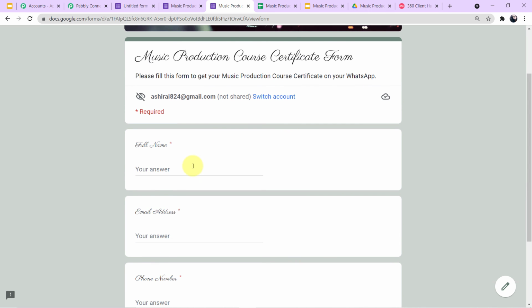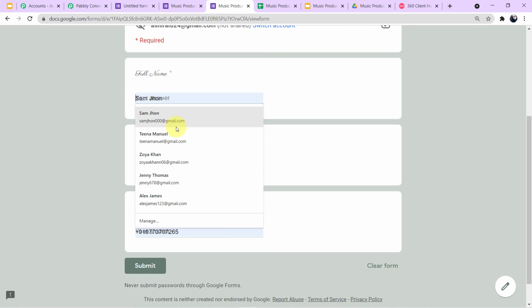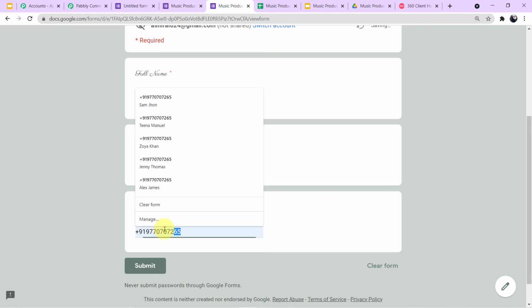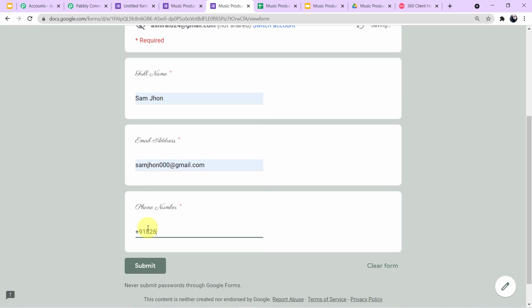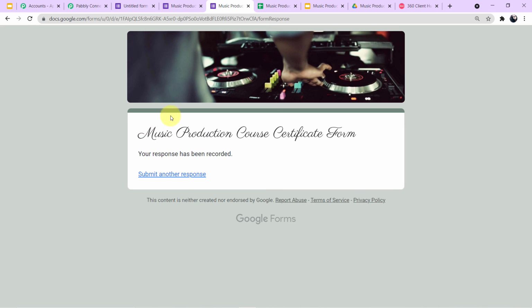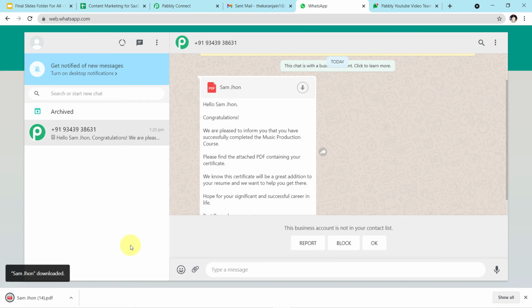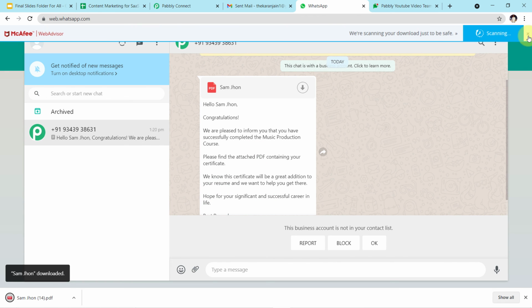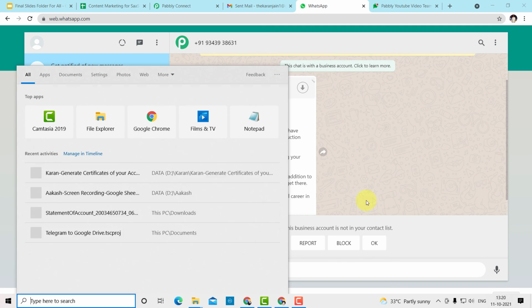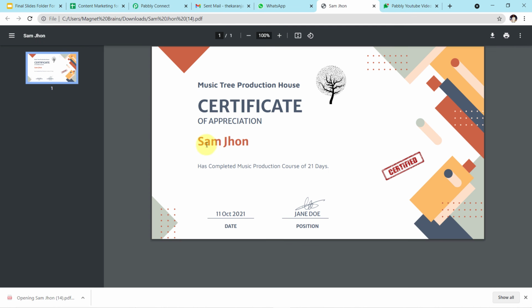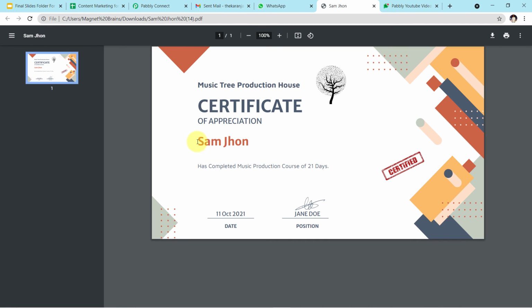So guys, this was our form. Let me fill the form. Let's say our student's name is Sam John. This is the email ID. Let me edit the number. Okay, this is the number. Now I'll submit the form. So we have successfully submitted the form. Now let's go to our WhatsApp web page and we will check if the message has arrived there or not. Yes guys, here you can see the message has arrived for Sam John. Now let me download the certificate and show it to you. Oh, sorry. Yes guys, here you can see the name of Sam John has clearly stated.